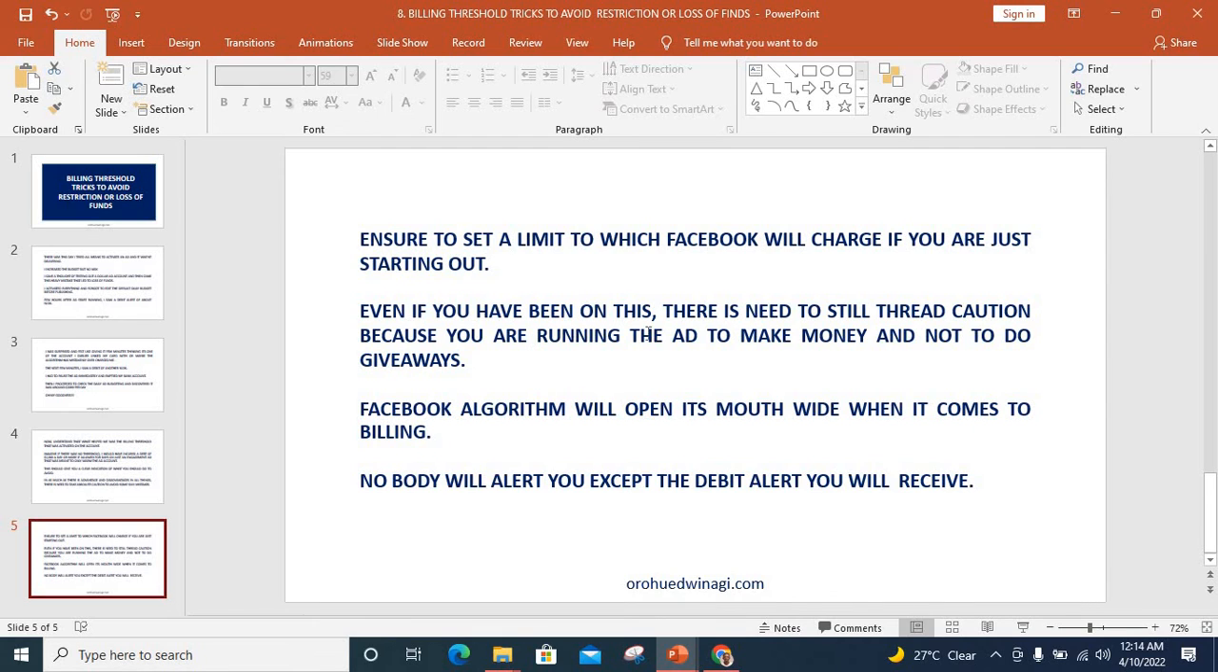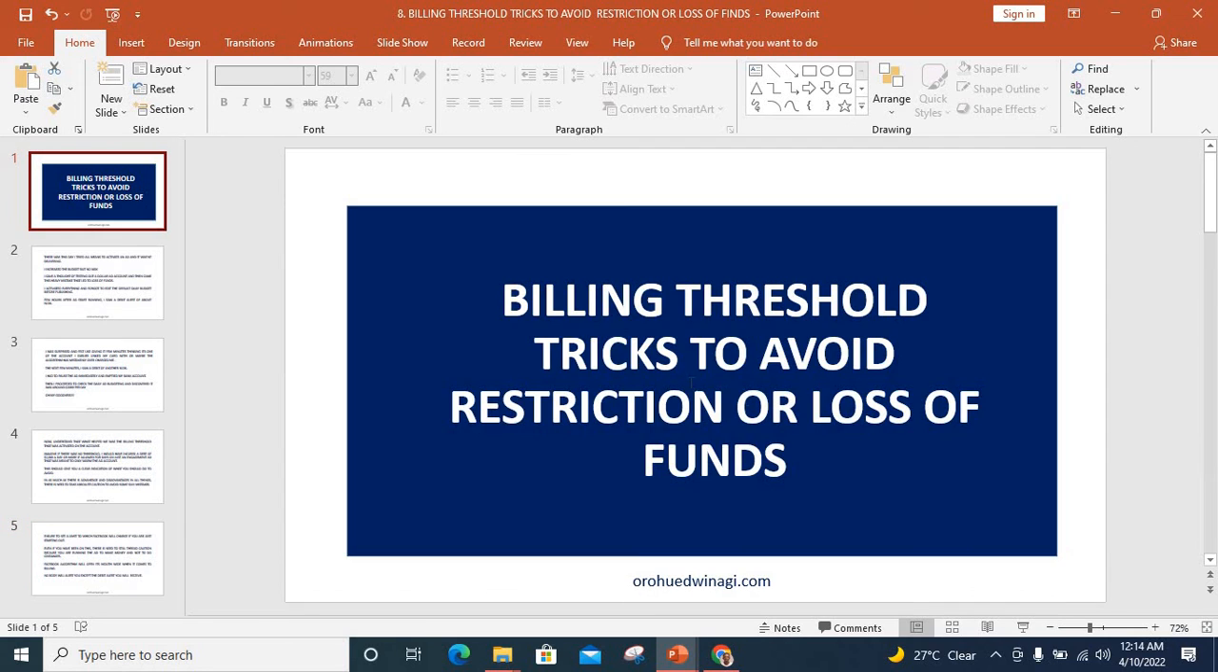Even if you have been on this, there is need to still tread with caution because you are running the ad to make money and not to do giveaways. The Facebook algorithm will open its mouth wide when it comes to billing. Nobody will alert you except the debt alert you will receive. So guys, ensure that you don't play with these billing threshold tricks, to avoid restriction or loss of funds.